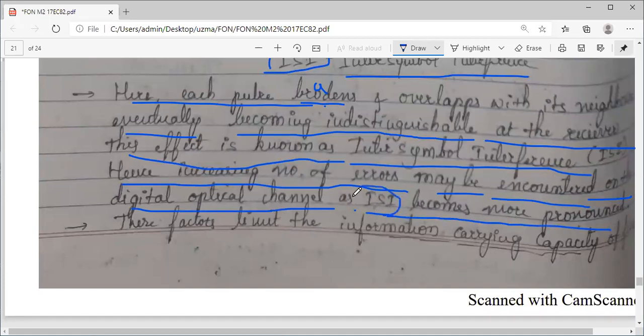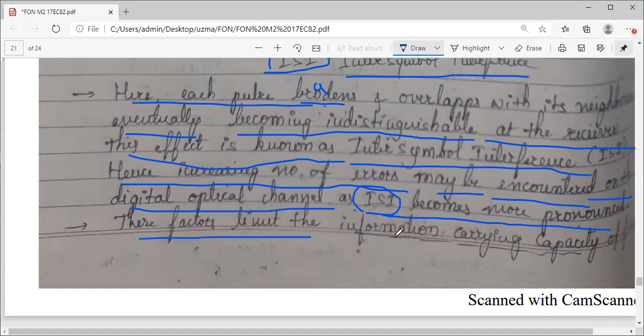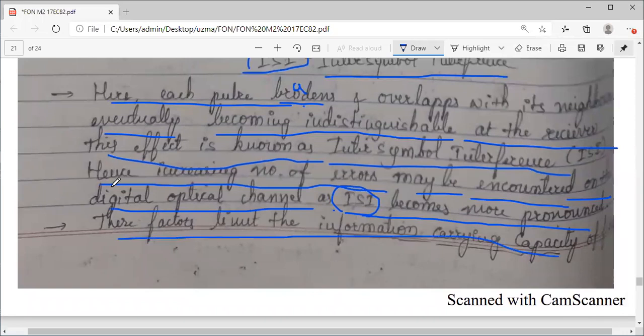Why does ISI become more pronounced? Because pulses are getting broadened as the distance increases. These factors will limit the information carrying capacity of the optical fiber. So what do you mean by information carrying capacity? It is nothing but your bandwidth. So this factor, the ISI, the pulse broadening or the dispersion, will limit the bandwidth available.